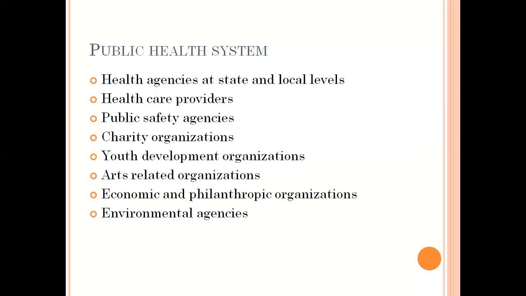There are different public health systems which promote public health. There are different health agencies at state and local levels, healthcare providers, public safety agencies, charity organizations, youth development organizations, arts related organizations, economic and philanthropic organizations, and environmental agencies. Like this, there are different types of agencies and organizations which promote the health of the public through different social programs. These all are included in a system which is called the public health system.